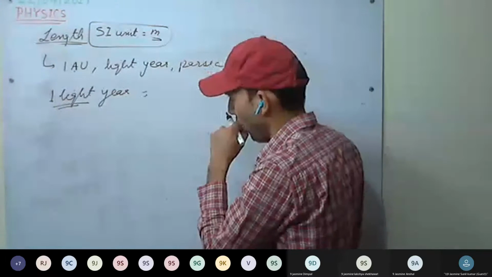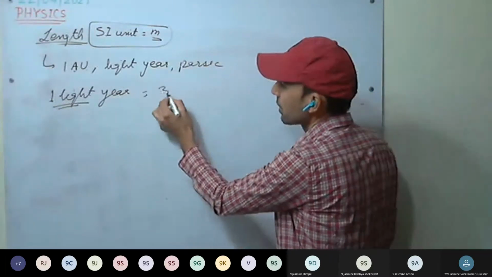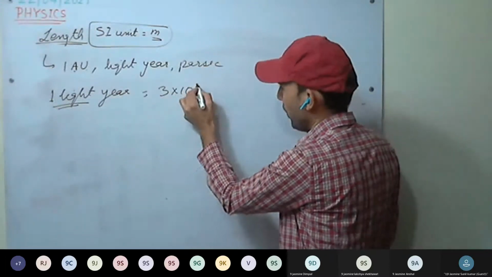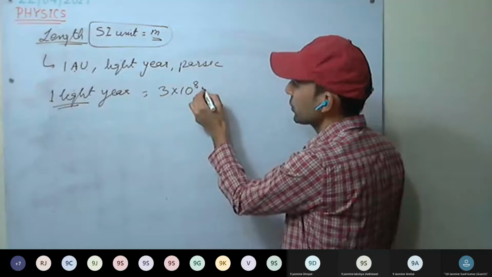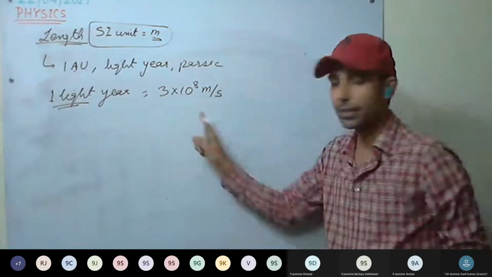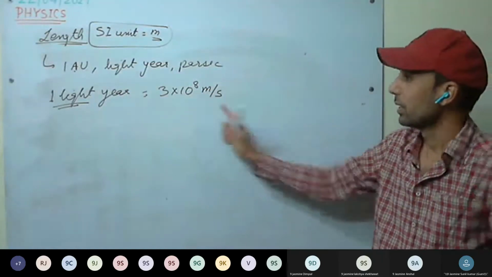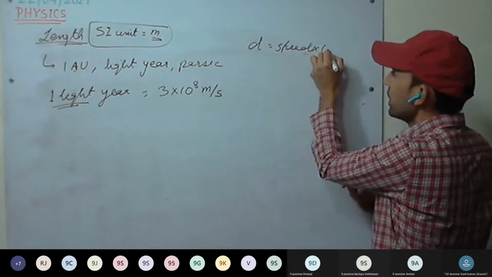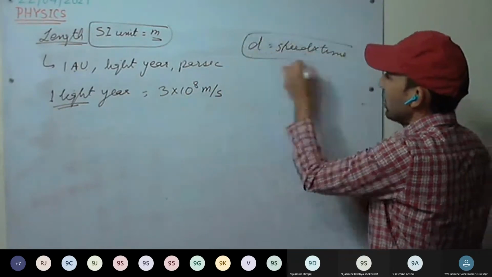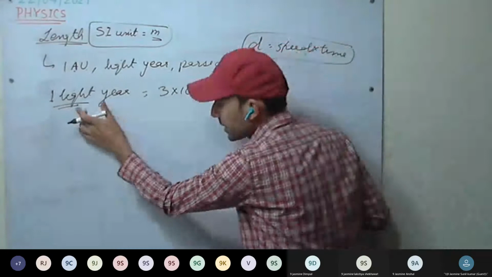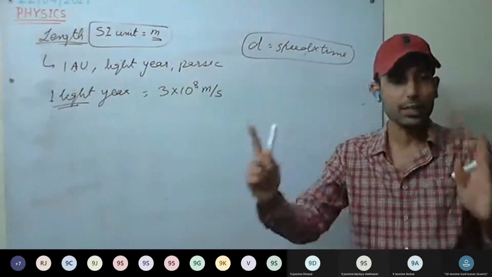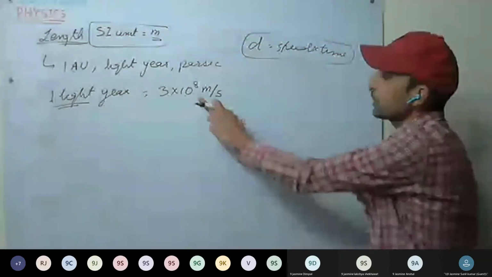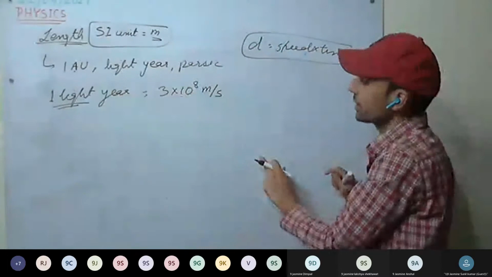Okay. So what is the speed of light? Approximately 3 into 10 raised to 8 meter per second. This is the speed of light. So distance equals speed into time. This is the formula we all know. So 1 light year is the distance traveled by light in a period of 1 year. Speed into time will give us the distance.